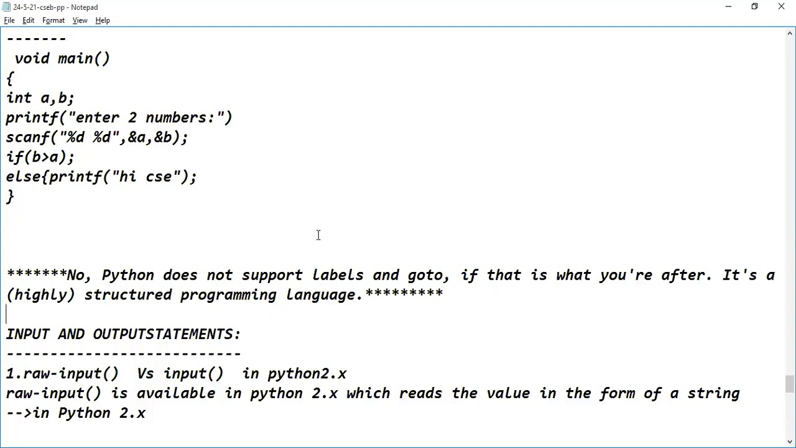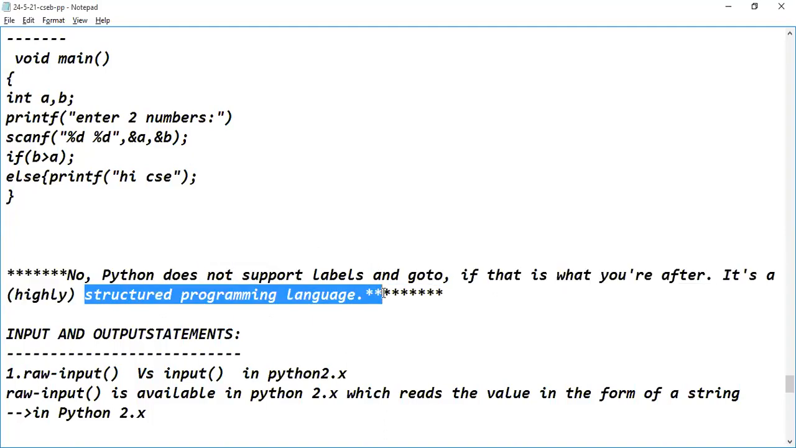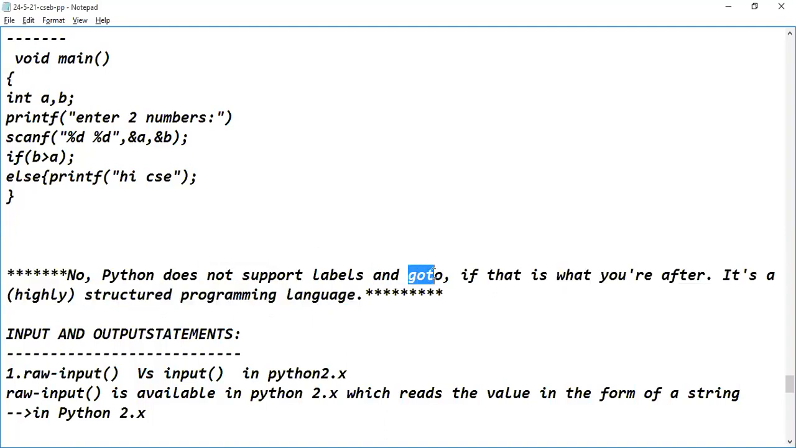We already discussed the characteristics of Python in the initial sessions of the Python classes. Do you remember that? Python is a structured programming language, so it does not have the concept of labels and the goto keyword. Is the point clear? Yes, sir. What about C? Do we have a pass statement in C? No, sir. Do we have a pass keyword in C programming language? No, sir. It is not available.